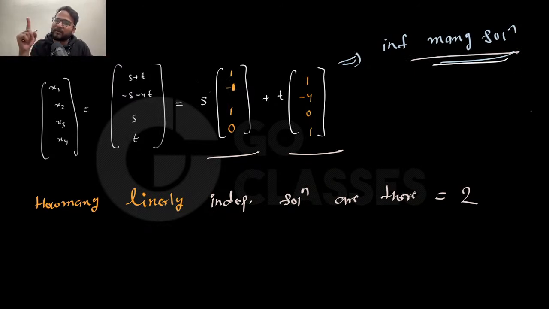क्योंकि एक भी फ्री वेरिएबल है ना, तो सॉल्यूशंस तो इन्फिनिट है. Okay, if there is just one free variable, then there are infinitely many solutions. But if I just ask you how many linearly independent, then you will say, let me ask a question which is basically